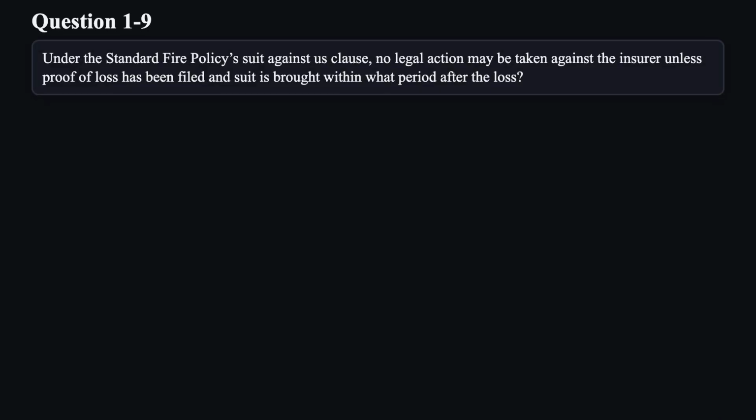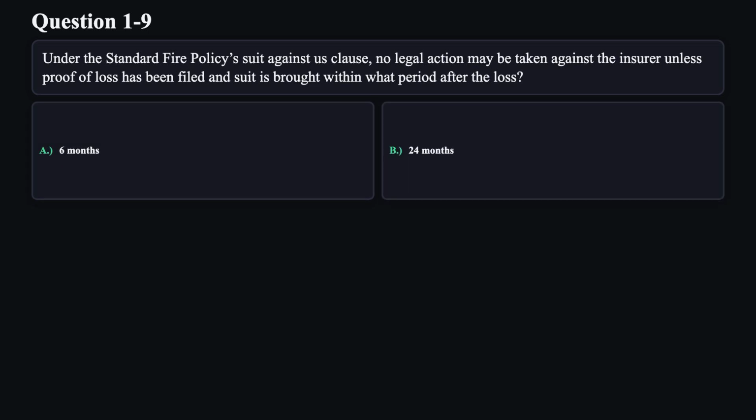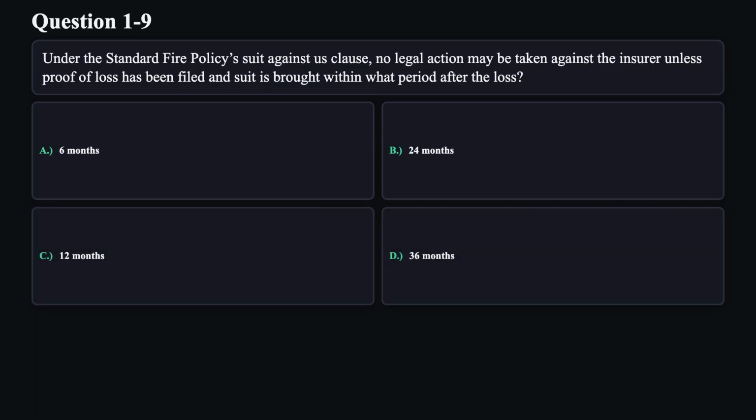Question 9. Under the standard fire policy's suit against us clause, no legal action may be taken against the insurer unless proof of loss has been filed and suit is brought within what period after the loss? A. 6 months. B. 24 months. C. 12 months. D. 36 months.